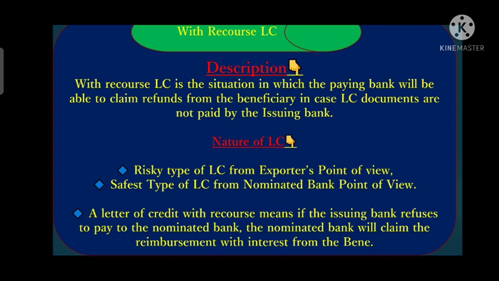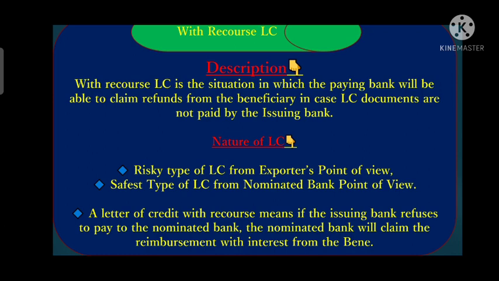In simple terms, with recourse LC is that LC where there is a default from the issuing bank side on the maturity date to make the payment to the nominated bank, whereas the nominated bank has already made payment against the documents submitted at the counter of the issuing bank, but the issuing bank fails to make the payment. So who will reimburse the nominated bank? What will the nominated bank do now? It will lodge a claim with the beneficiary to return the fund along with the interest portion.